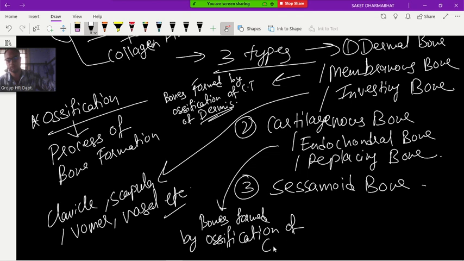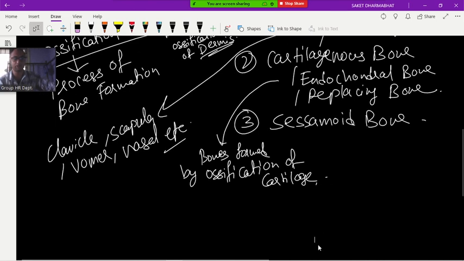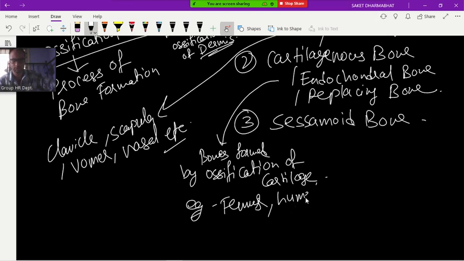Ossification of cartilage. So maximum bones of our body are formed from what? Cartilage only. Example you can write femur, humerus, many long bones. Femur is the longest bone. Humerus, etc. Maximum bones of the body are cartilaginous bone.